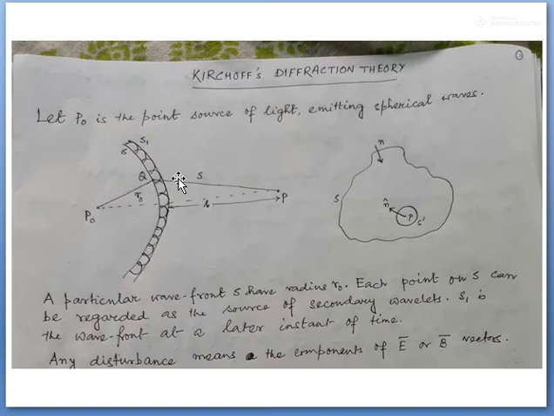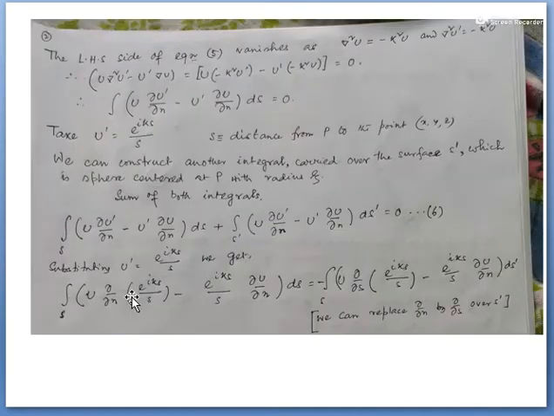S is basically the radius of the sphere that the spherical wavefront is propagating on. So the direction of the normal over this surface and the direction of s will be the same, so I can replace del by del n by del by del s.